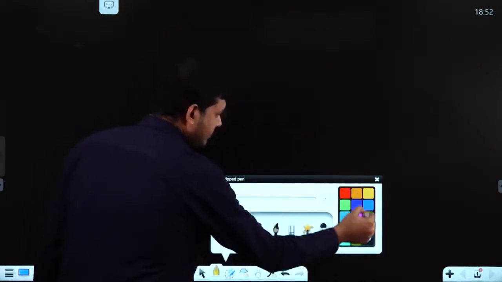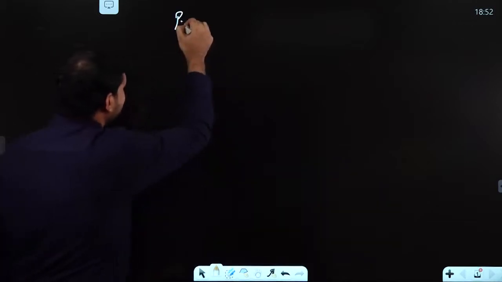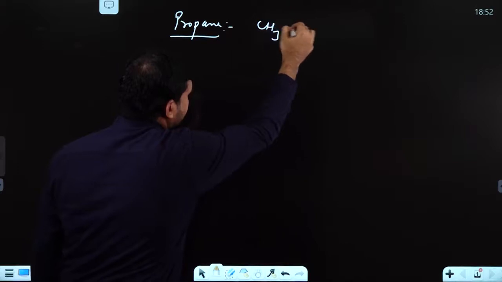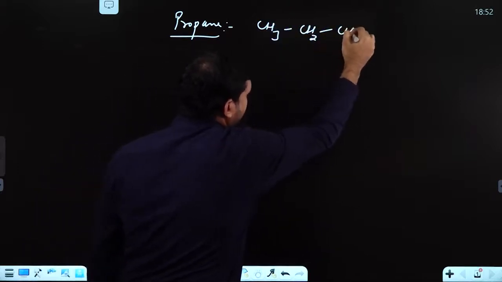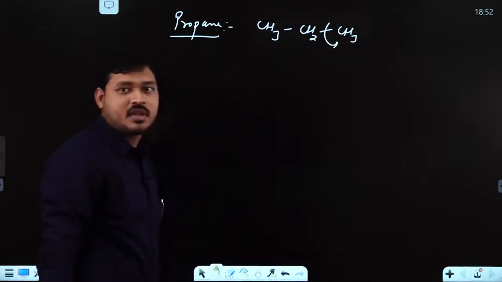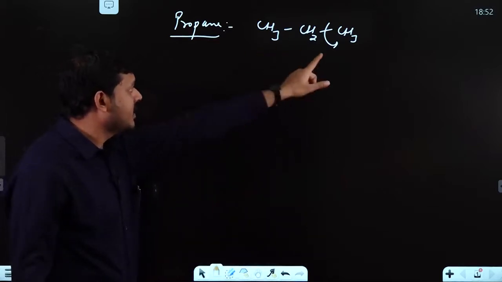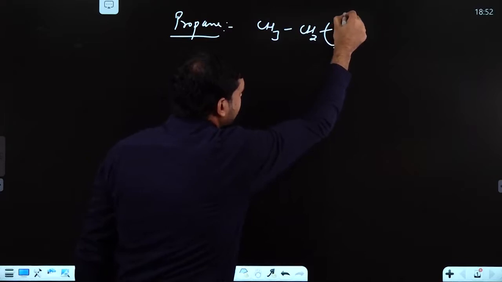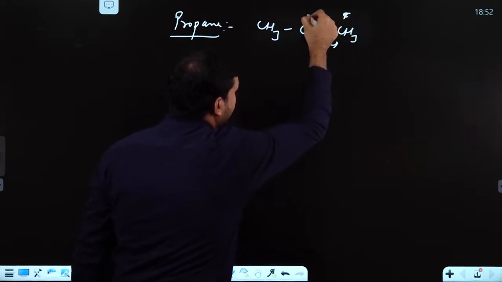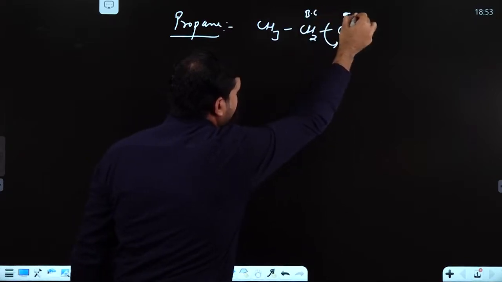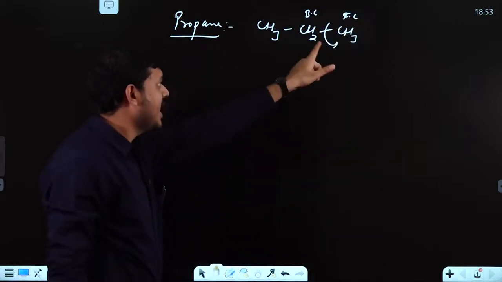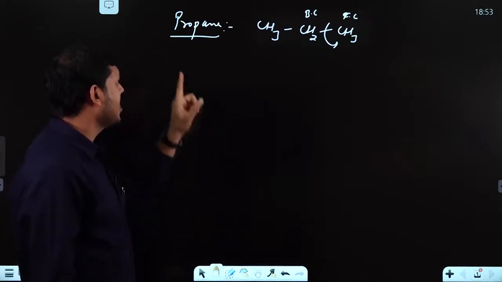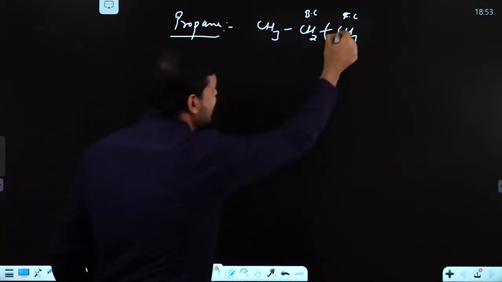Propane: CH3, CH2, CH3. Suppose in this compound, this is your front carbon and this is your back carbon, and I am telling you to draw conformers of propane across C1, C2.